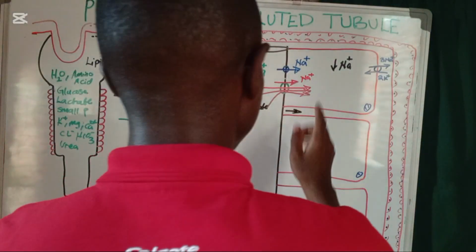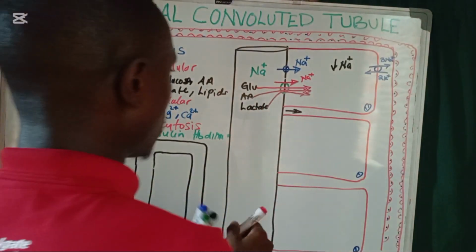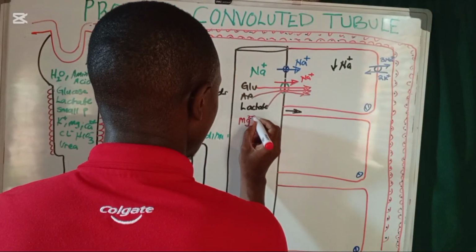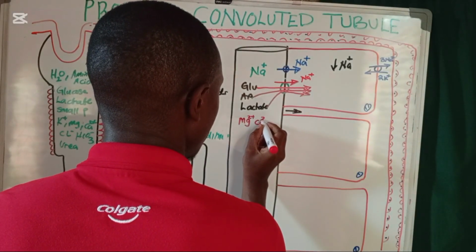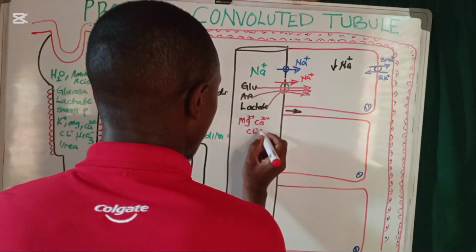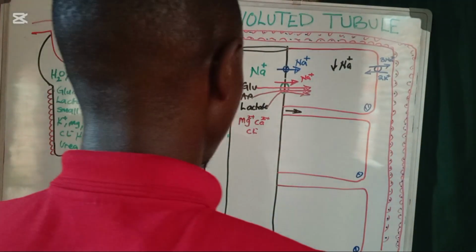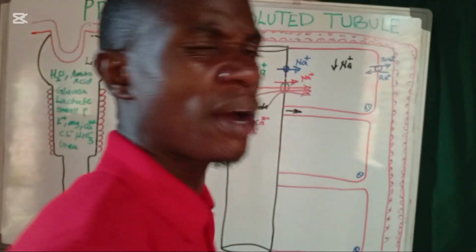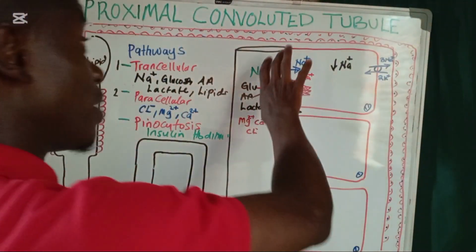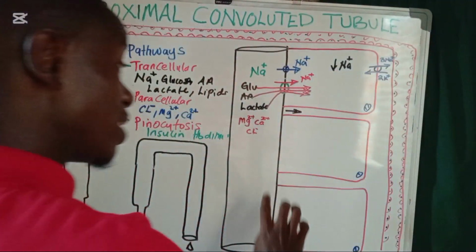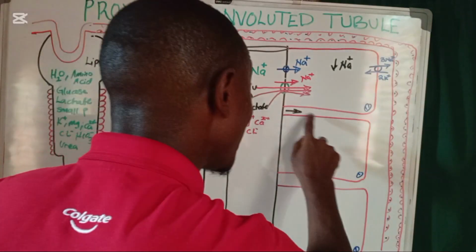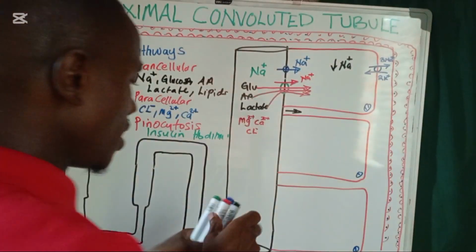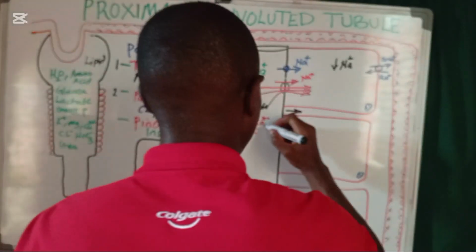Now, how about substances like magnesium ions, calcium ions, and chloride ions? How are they going to get reabsorbed? We said that these ions are the easiest to get reabsorbed. Why am I saying this? They don't pass through the cells and are not taken up into vesicles. They prefer the space in between the cells. This is where these ions are going to be passing.